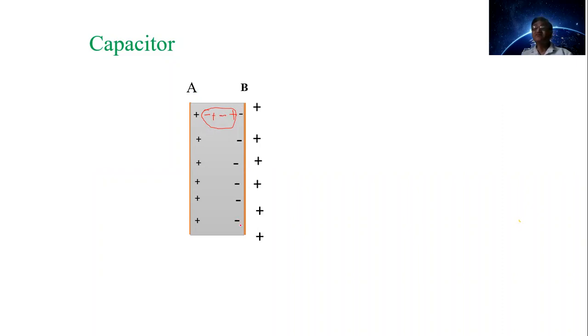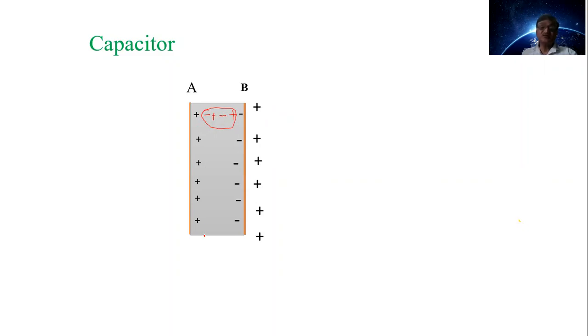These negative charges cause a reduction in the potential, and these positive charges increase the potential, but these negative charges are nearer. Hence, there is a reduction in potential on plate A here. Do you get this? In this way, we are storing the same amount of charge here, but at comparatively low potential. आपण एक एक्झाम्पल घेऊन समजूया.